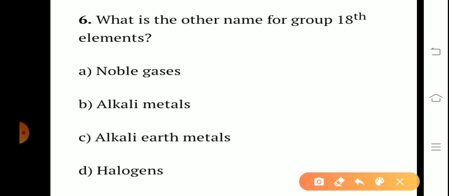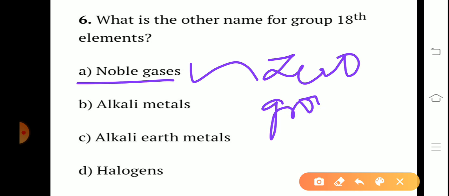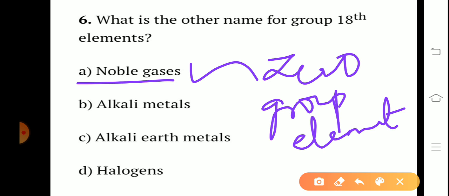What is the other name for the group 18 elements? Noble gases, alkali metals, alkaline earth metals, halogens. The answer is noble gases. Noble gases are also called zero group elements. Okay, because they are very stable with octet configuration in their outer shell or valence shell. Okay na? About the octet rule you are going to learn in the next lesson, that is chemical bonding.